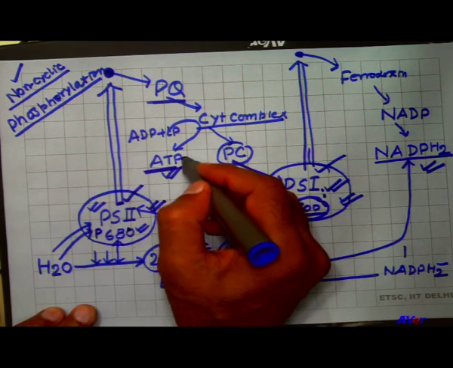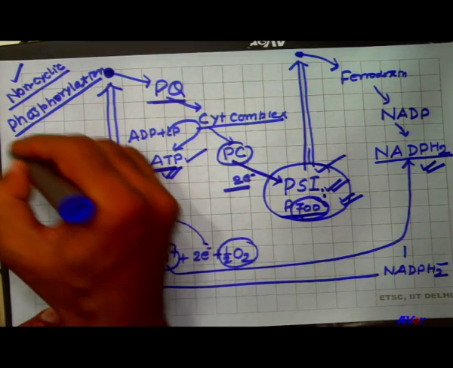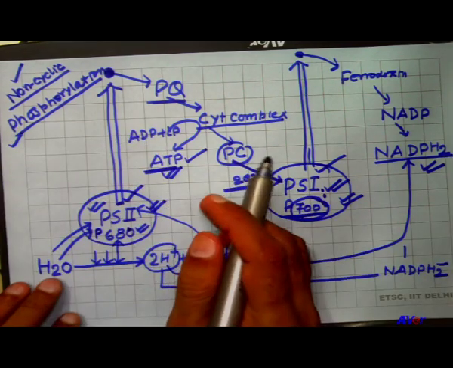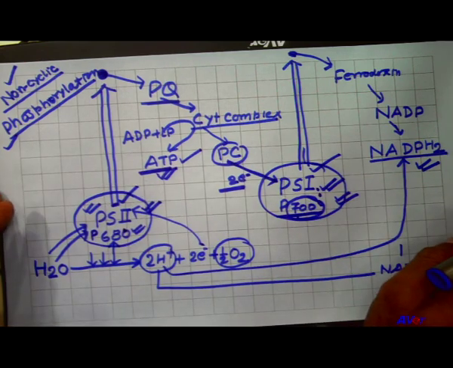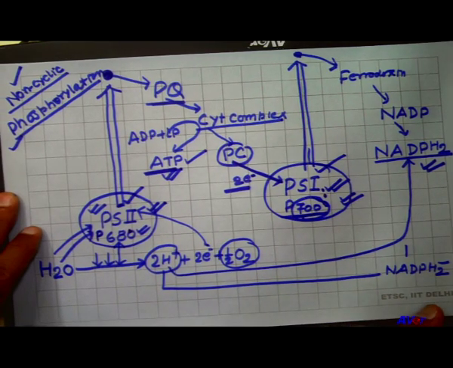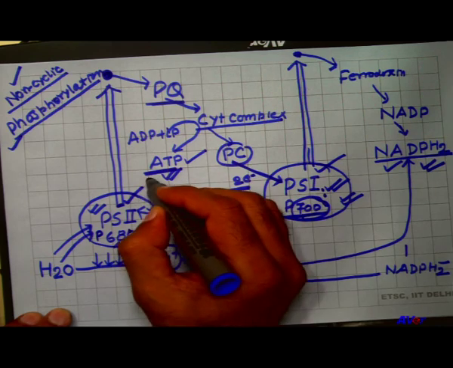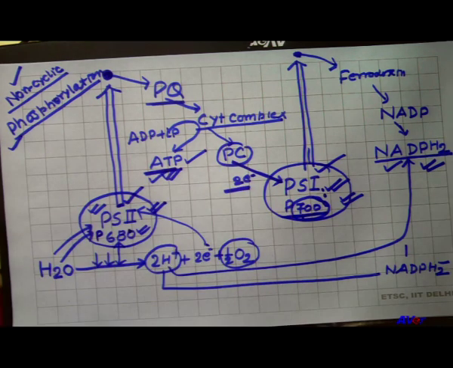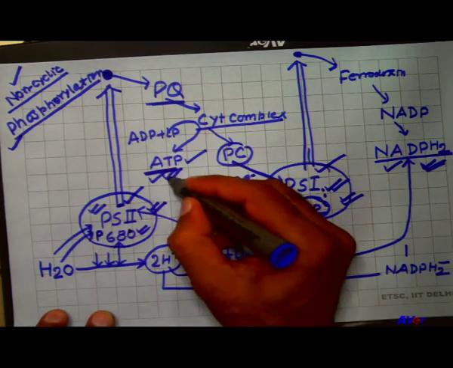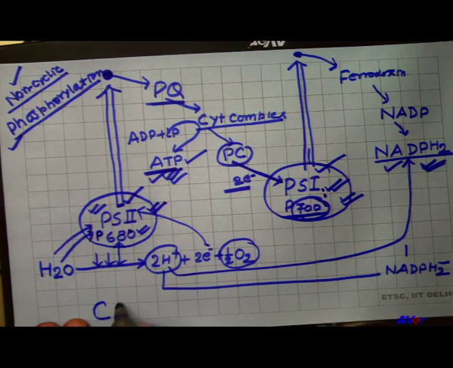In both cases ATP is formed. So, these are the common things between the cyclic and non-cyclic phosphorylation, and the difference is that this NADPH2 and this ATP, which are released in the light reaction, are called assimilatory power, already discussed. These NADPH2 and ATP are used to fix the carbon dioxide into carbohydrate.